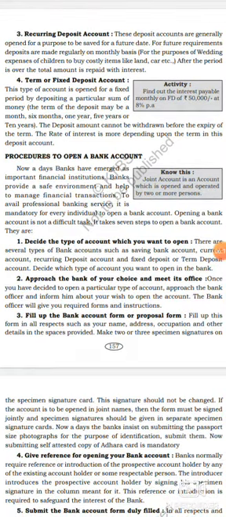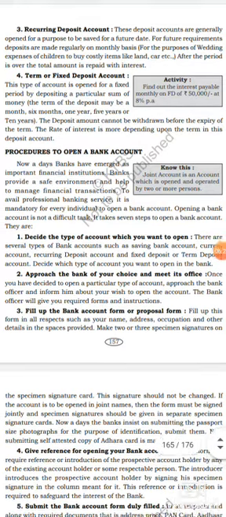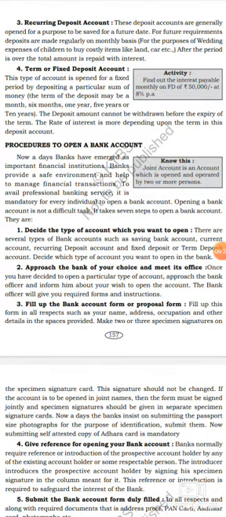This type of account is opened for a fixed period by depositing a particular sum of money. The term of the deposits may be a month, 6 months, 1 year, 5 years, or 10 years. The deposit amount cannot be withdrawn before the expiry of the term. The rate of interest is more depending upon the term in this deposit account.